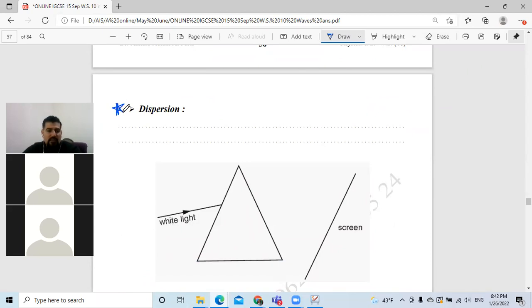Now, dispersion. Since we are in the winter now, who can tell me why dispersion is important in the winter? Because after the rain, when there's sunlight, we can see a rainbow. So dispersion means that the light that comes from the sun is not one color. It's a mix of several colors, and that's why we call it polychromatic.